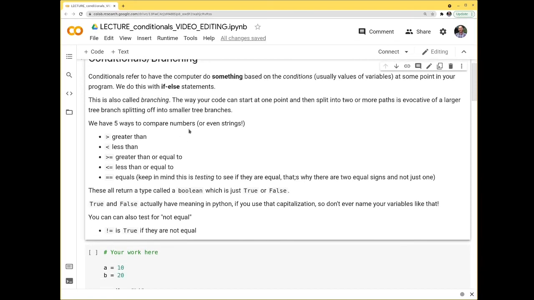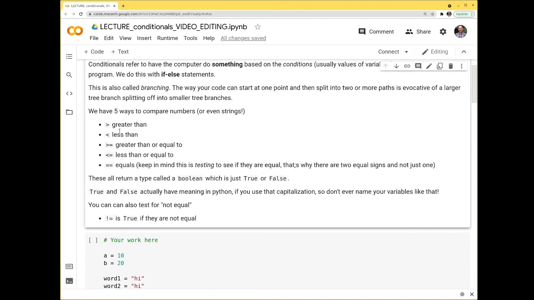For comparing numbers or even strings, we have these operators. That's what they're called right here. You have the greater than symbol, the less than. If you want to do greater than or equal to, you do greater and then the little equal sign, and there should be no space between them. If it's less than or equal to, you have the less than sign and the equal sign.